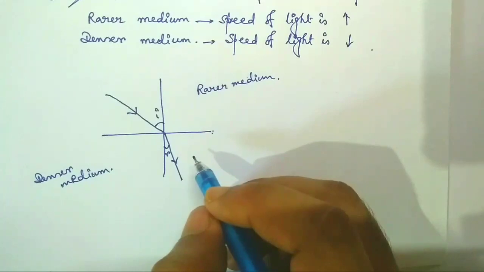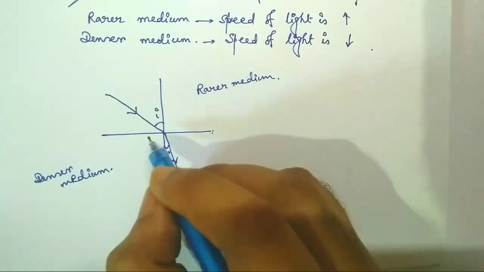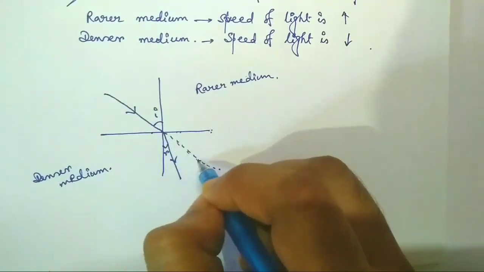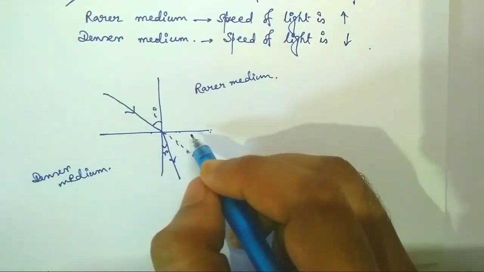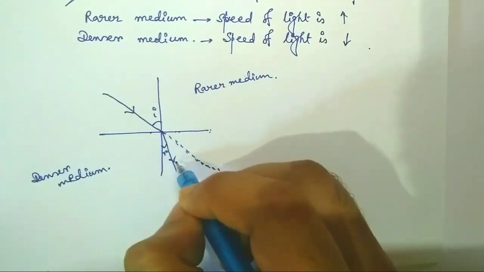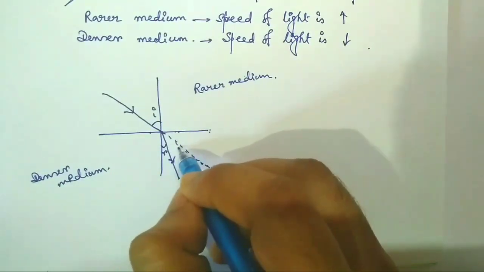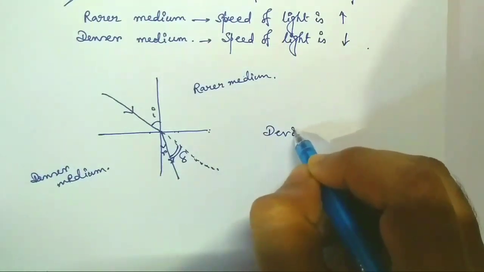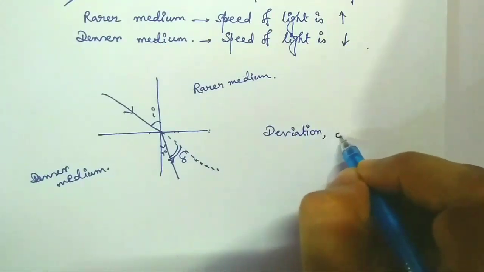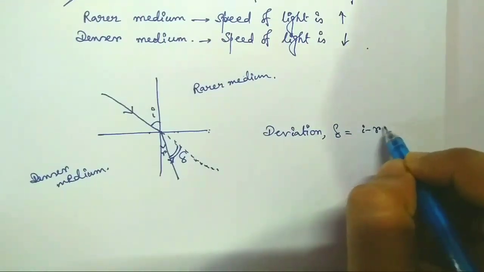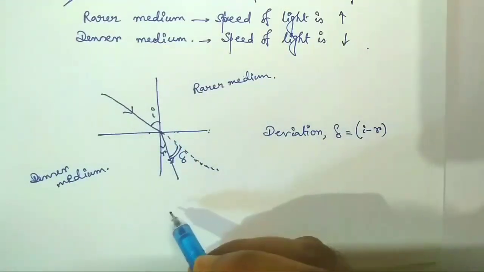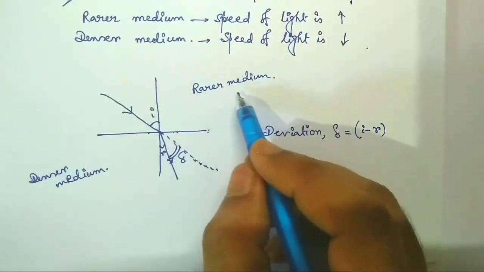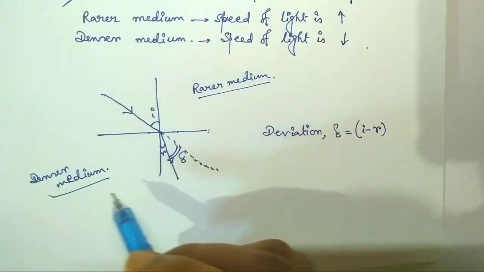So, what will be the deviation? If this plane is not present here, then this ray will follow this path. But due to the presence of this medium, its path is bent towards the normal. So, this is the deviation, delta. The deviation in this case is given by delta equal to I minus R, since I is greater than R, when the ray of light goes from the rarer medium to a denser medium.